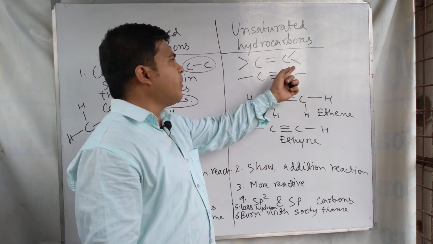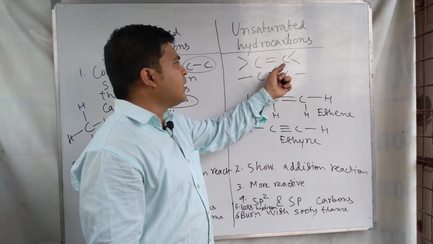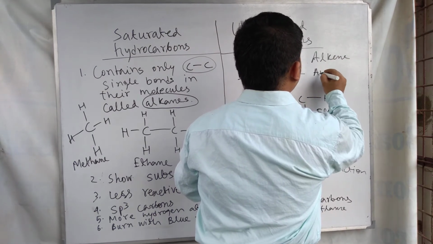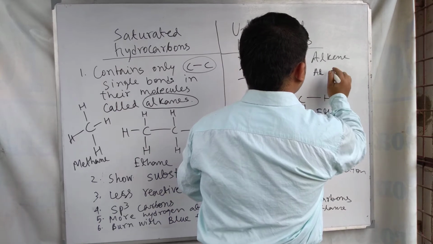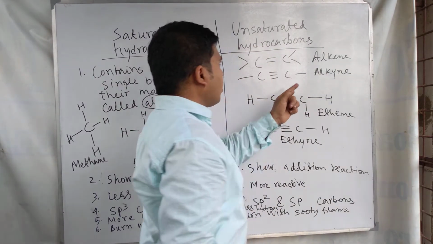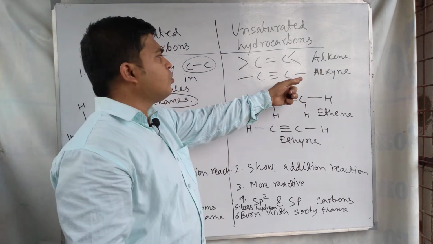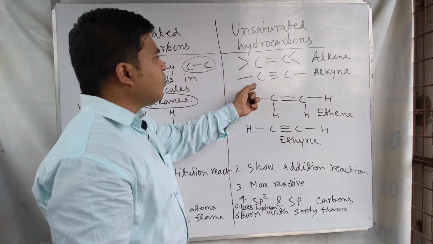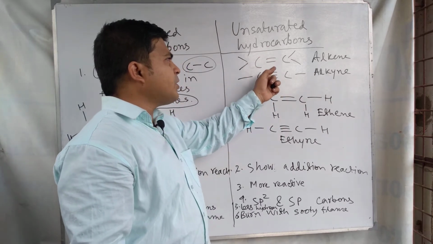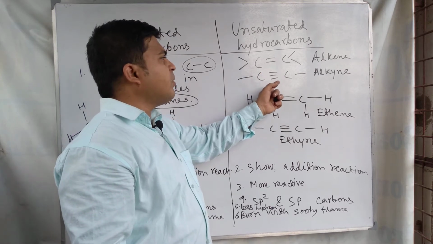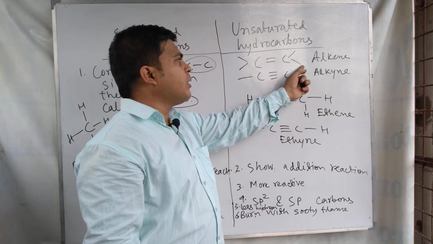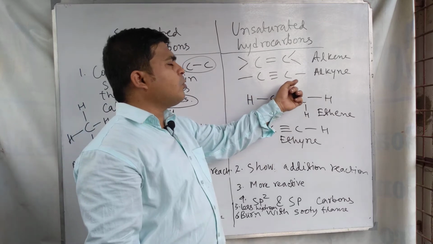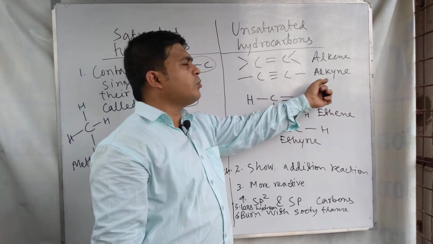Unsaturated hydrocarbon is further divided into two categories. One is alkene, and this is called alkyne. Alkyne and alkene, both are in the unsaturated hydrocarbon group. Unsaturated hydrocarbon means the compound must have a double bond or a triple bond. When containing a double bond, we call the hydrocarbon an alkene, and when the hydrocarbon contains a triple bond, we call it an alkyne.